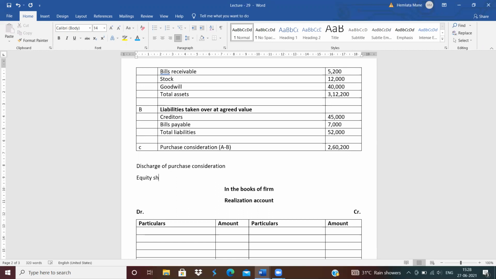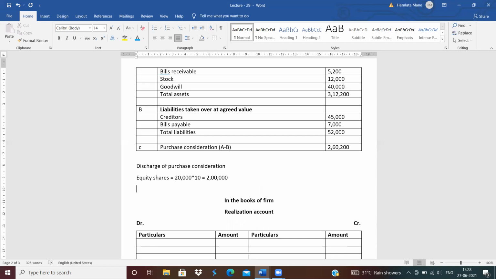How much are the equity shares paid to the firm? 20,000 equity shares at rupees 10. It means 2 lakh rupees, right? And remaining amount paid in cash.